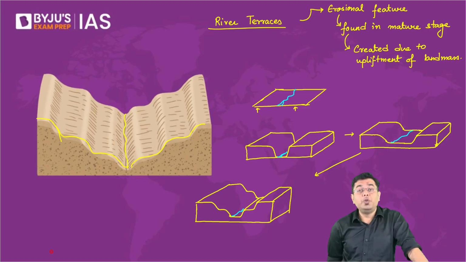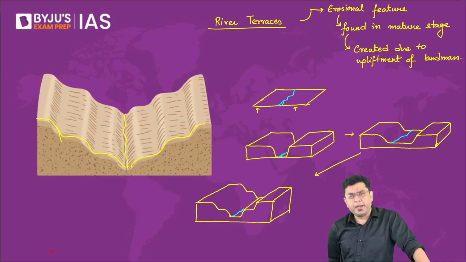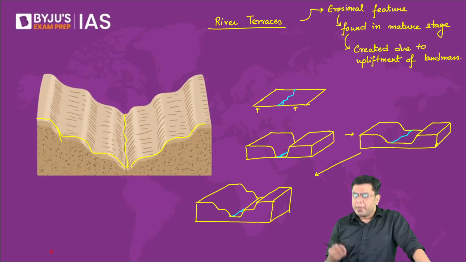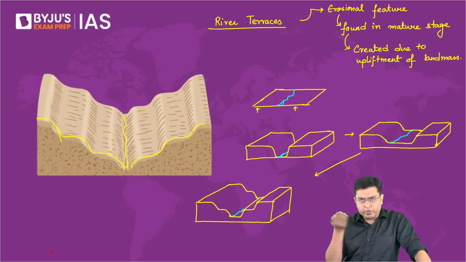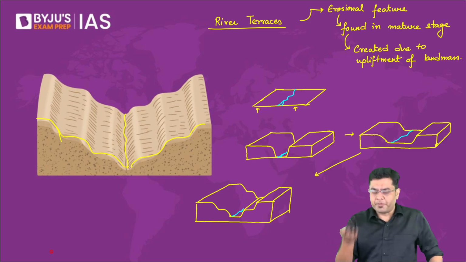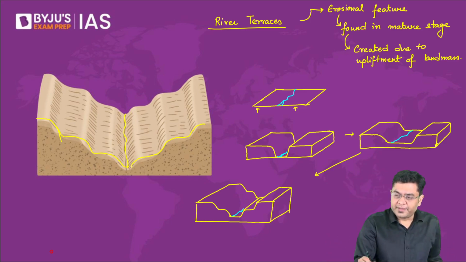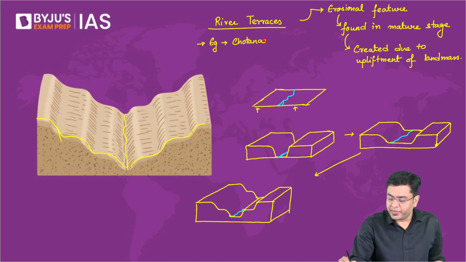They are to be found in the Chota Nagpur Plateau region in India in significant quantities, because it is the Chota Nagpur Plateau which has gone through multiple stages of upliftment and subsidence. So example, Chota Nagpur Plateau. I hope now it is understood.